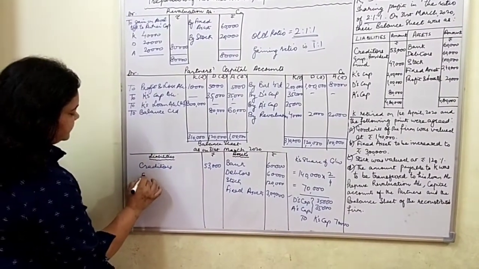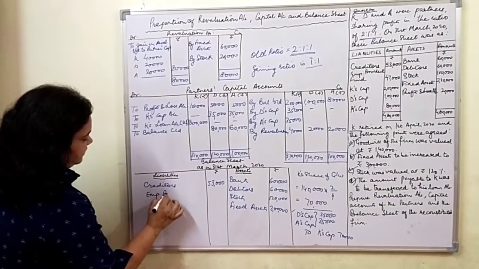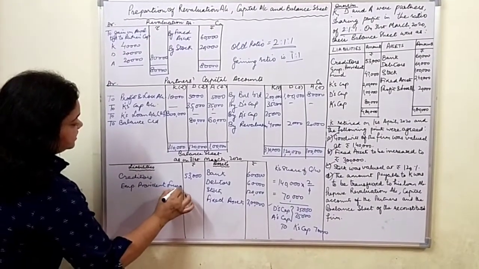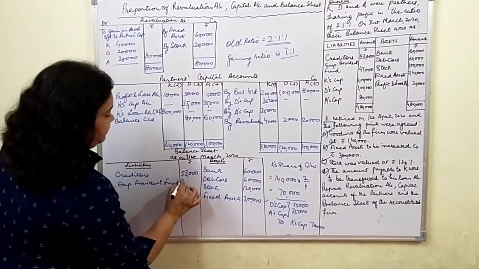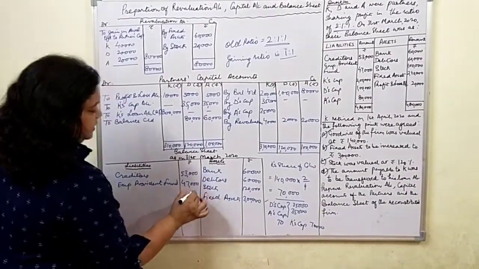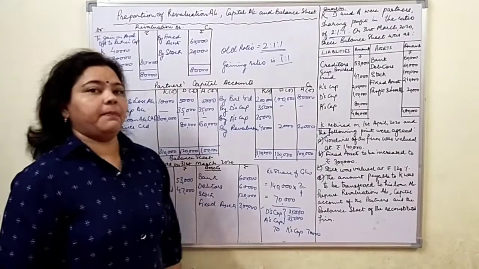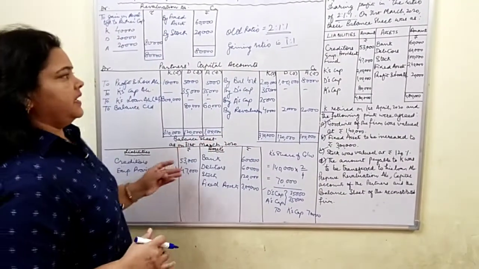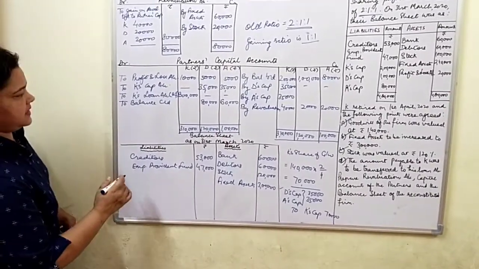Now, what is this employees' provident fund? This is a fund that we make which is to be paid at the time of retirement of an employee. So it has nothing to do with the partners of the firm. It is a pure liability. So it will remain as such until and unless some adjustment is given.